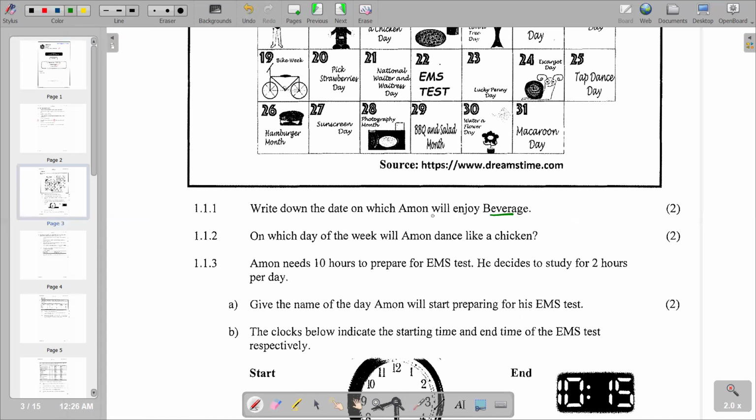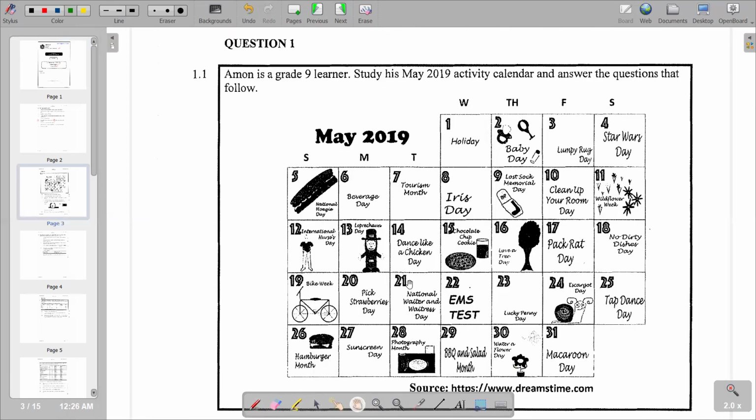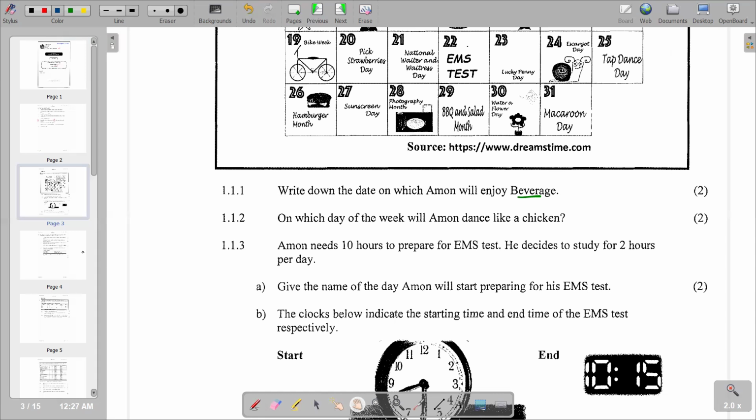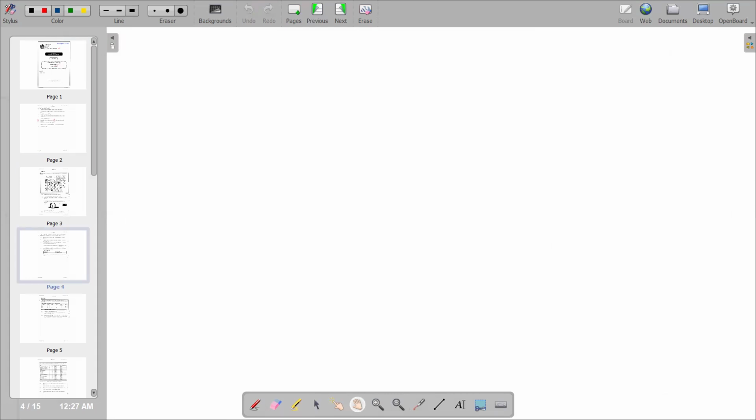So we have to identify where Amon will enjoy a beverage. We go through the information given, and we see the beverage is given on the 6th, so that's the beverage day. The date is 2019. So basically, that's how we are going to present your answer. For 1.1.1, we are saying 6 May 2019.